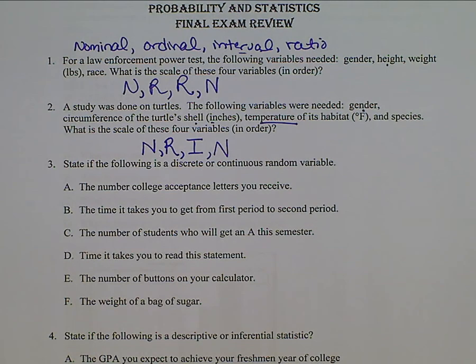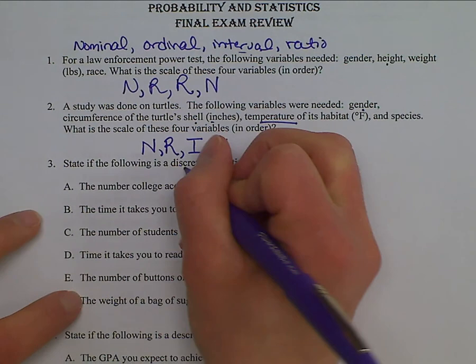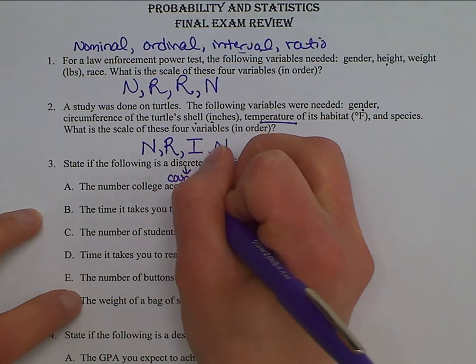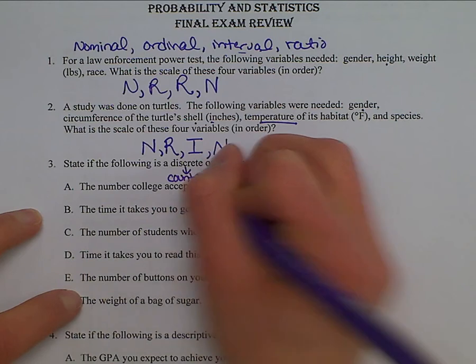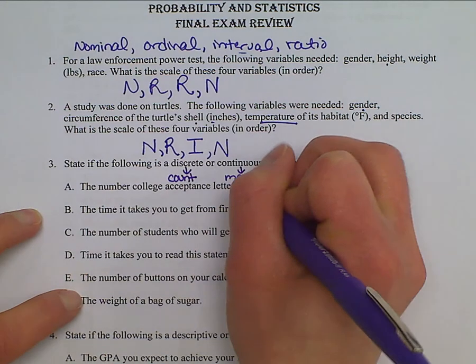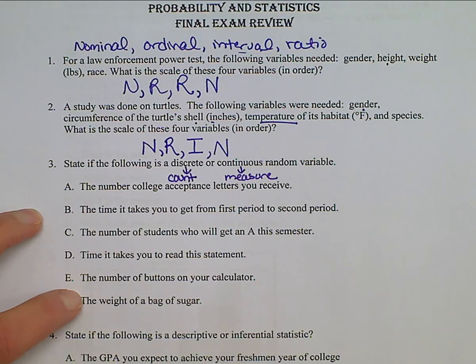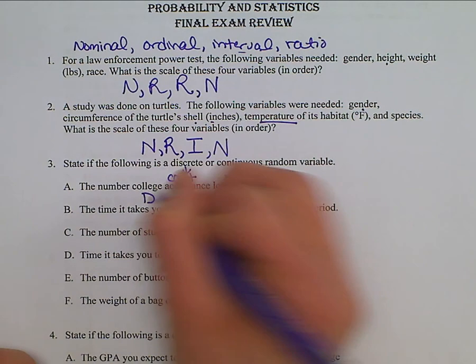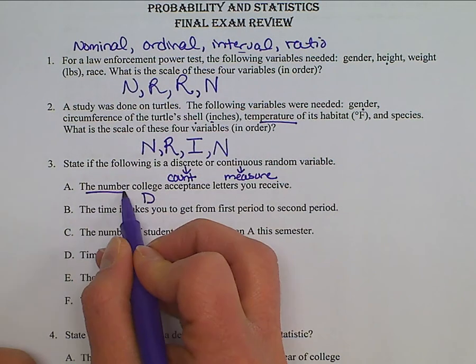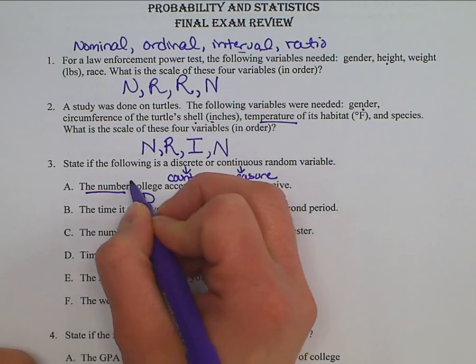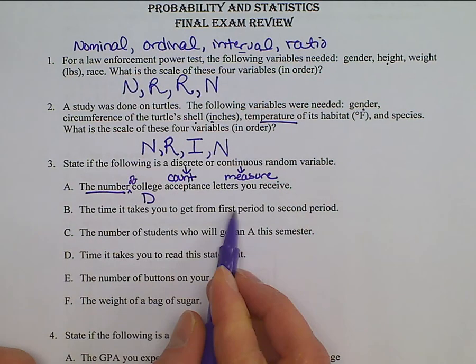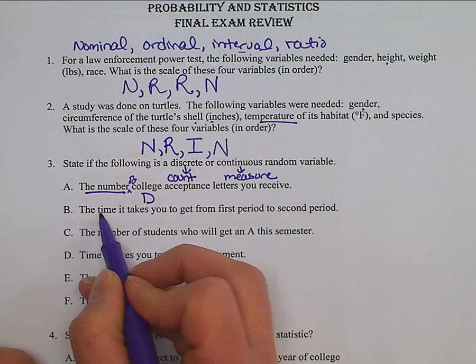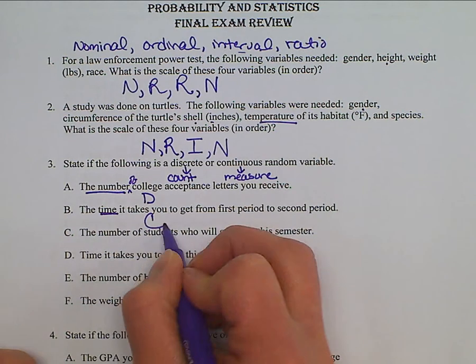Okay, number 3. State if the following is discrete or continuous. Remember, discrete is something that results from a count. Continuous results from a measure. So the number of college acceptance letters you receive, you would count how many. This is discrete. Your key word here is the number. The time it takes you to get from first period to second period. Time we need to measure. So this one is continuous.